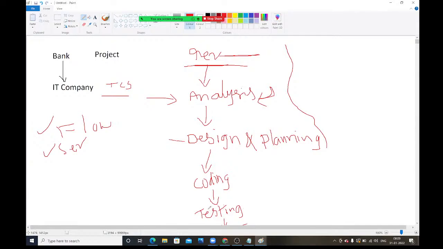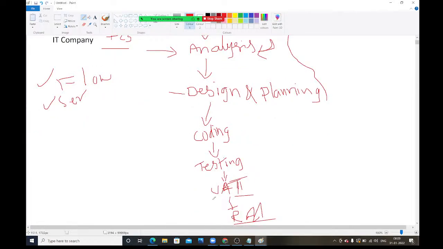They will check whether this application is working as expected or not by using some Selenium programs and automation. After completing this testing, the bank team will come to our place and do the user acceptance test. We call it UAT. UAT means user acceptance test. Once this user acceptance test is completed, our project will go live, into release and maintenance.